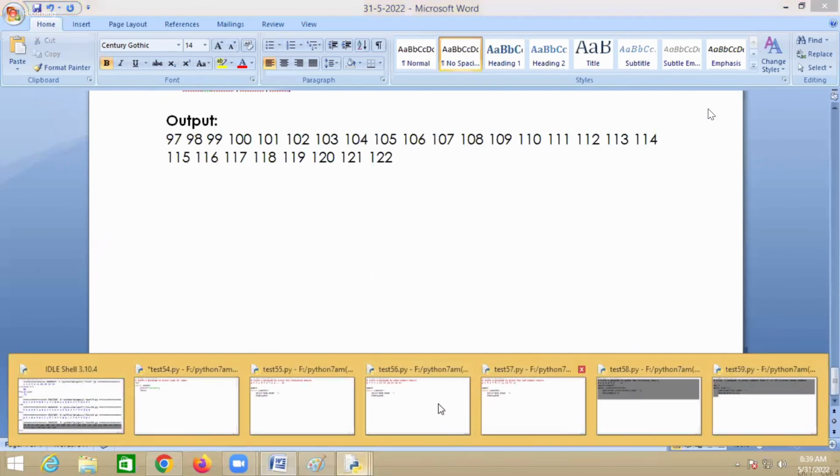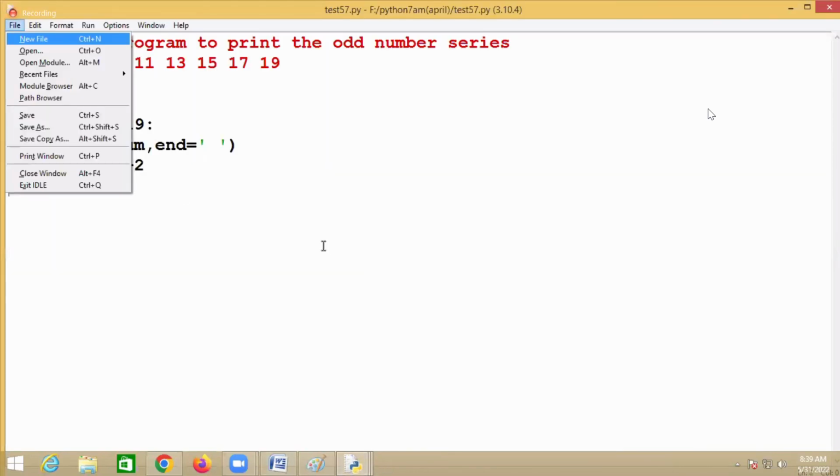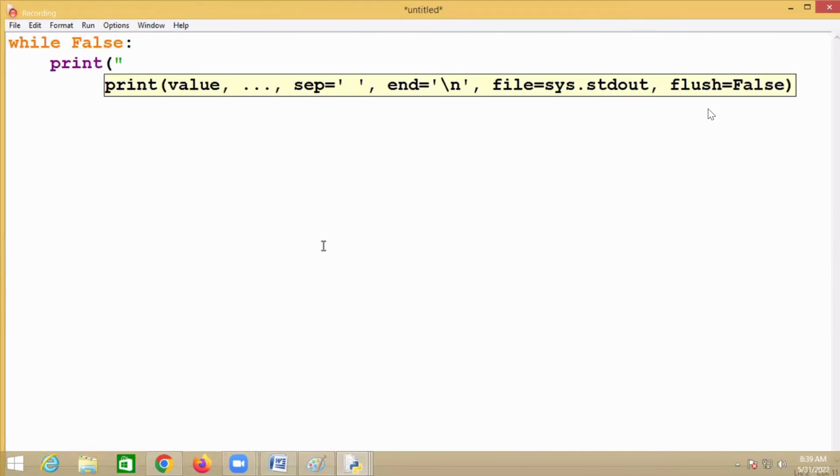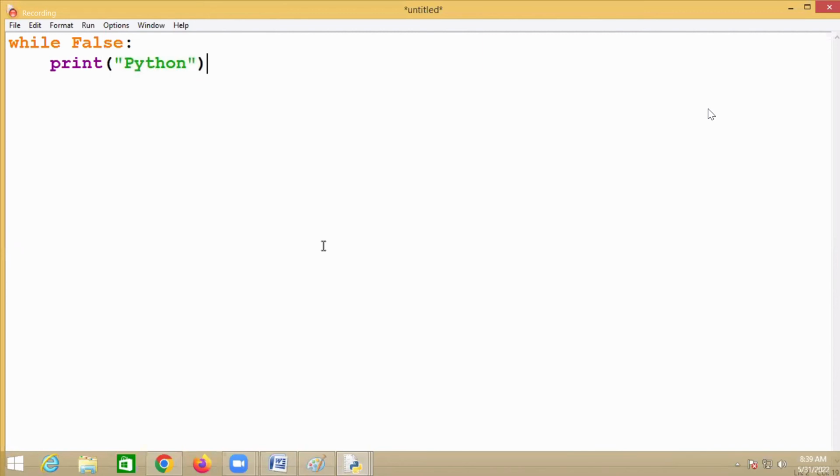So then tell me what is the output of this code? I'll say while False, print Python. So what is the output of this code? Is it any output or no output? No output. Why is there no output here?